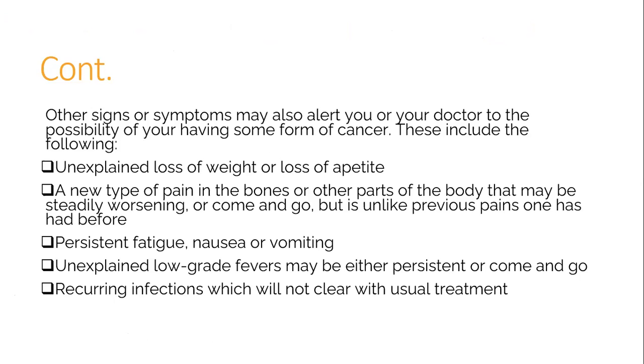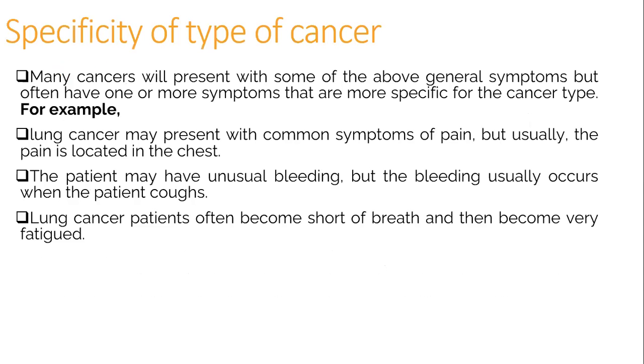Other signs or symptoms may also alert you or your doctor to the possibility of your having a form of cancer. These include the following: unexplained loss of weight or loss of appetite, a new type of pain in the bones or other parts of the body that may be steadily worsening or come and go, but is unlike previous pains one has had before, persistent fatigue, nausea, or vomiting. Unexplained low-grade fevers may be either persistent or come and go, and recurring infections which will not clear with usual treatment.